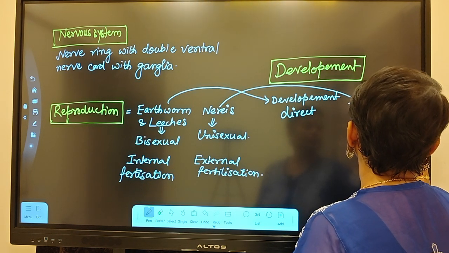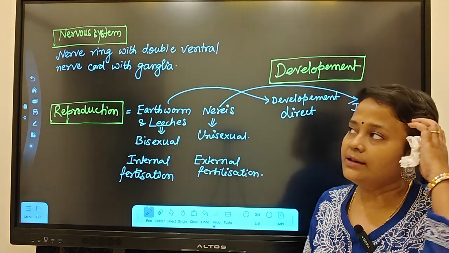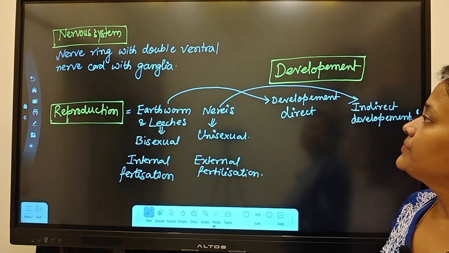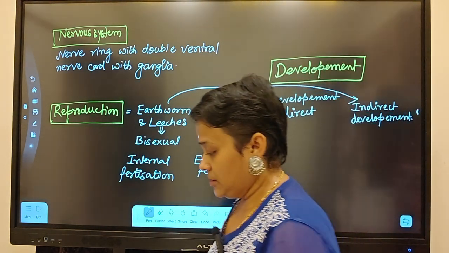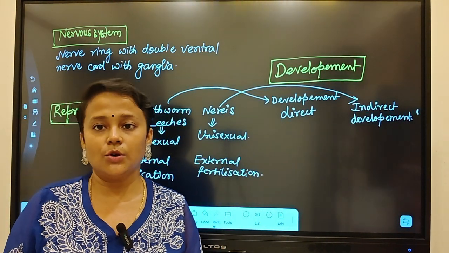So larval stages are present. So here we have learned about the different subheadings or topics.